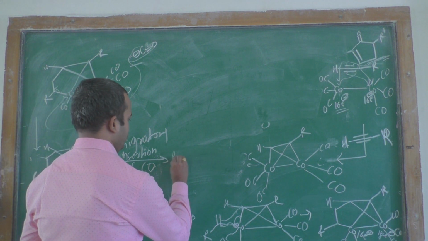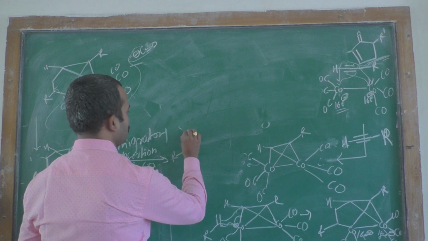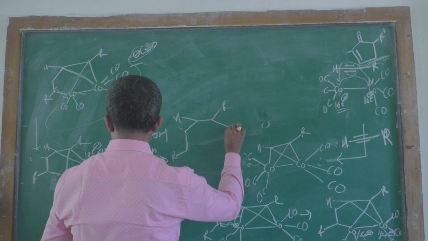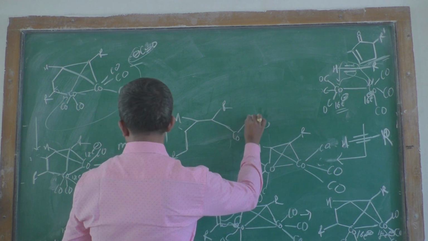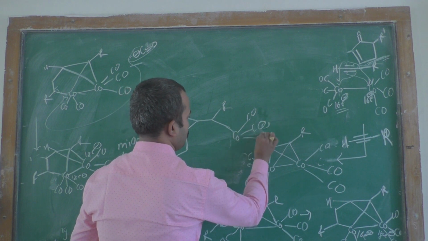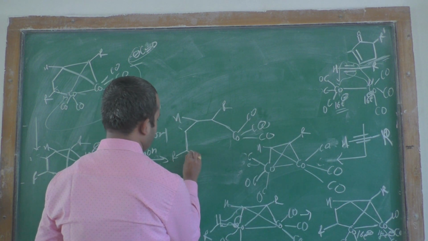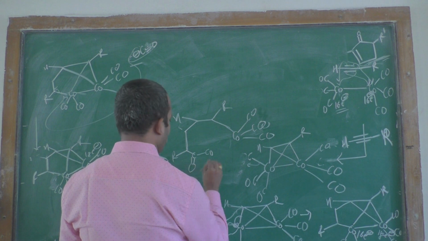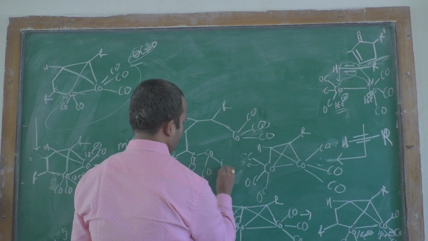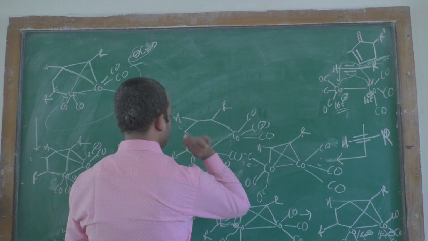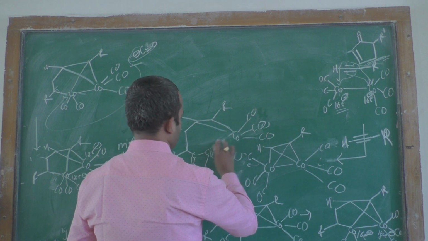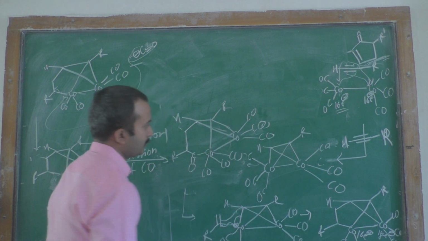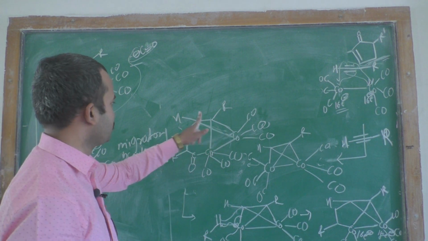So look at this structure, that is R, H, R. Then this is CO molecule, and this is the carbonyl group, this is the CO cobalt, that is CO and CO. So this is the complex molecule, that complex molecule you have to form.